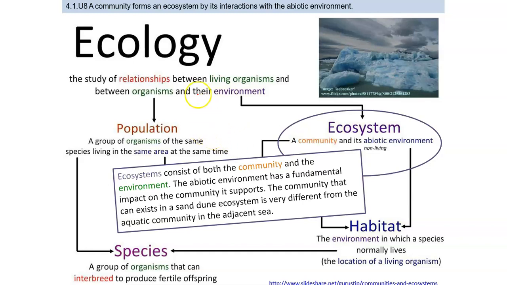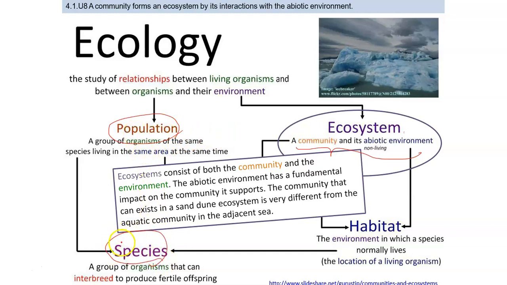Now, we already discussed ecology, the study of the relationship between living organisms and between organisms and the environment. If the environment is included, then that becomes an ecosystem, which is a combination of community plus abiotic environment. A population is just living organisms without abiotic factors, and within the population there are species.